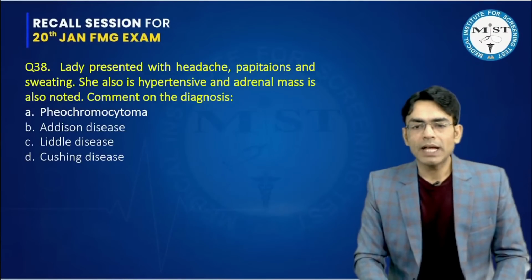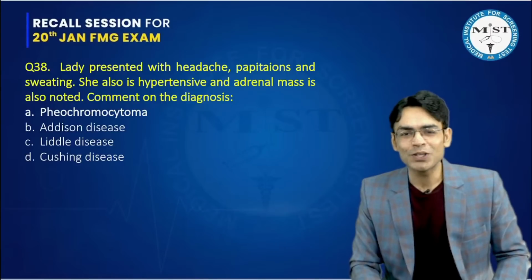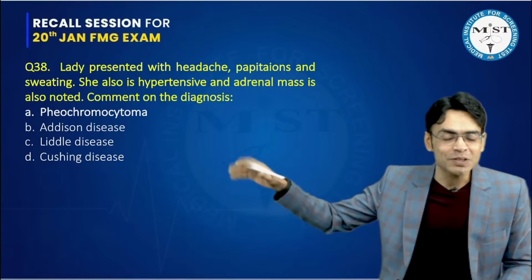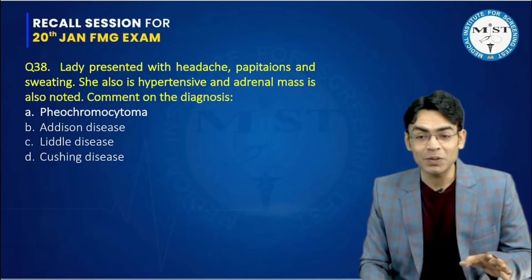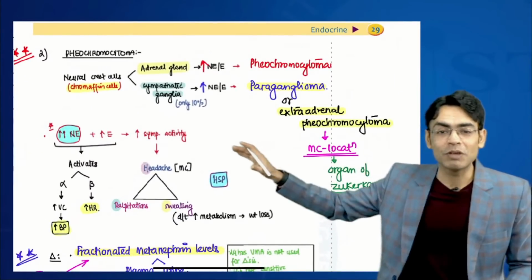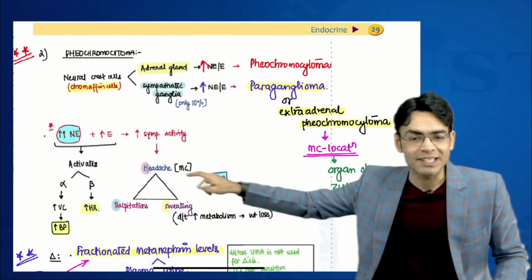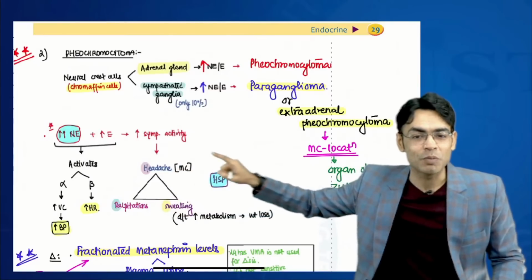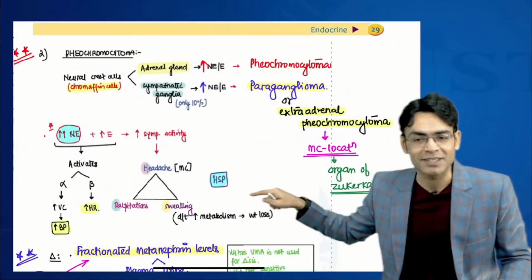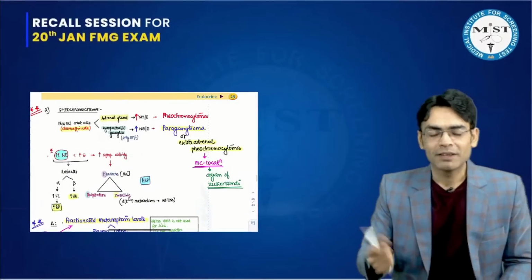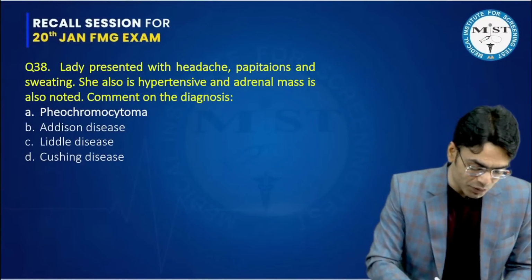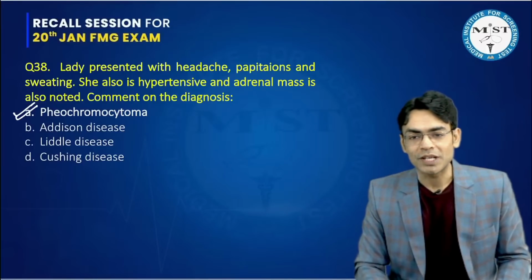A lady presented with headache, palpitations and sweating. She also is hypertensive and an adrenal mass is also noted. Comment on the diagnosis. Now, once you see the options, you understand that they are talking from endocrine, and this is a triad which they have given, and this triad we have seen when we were doing pheochromocytoma. I mean, we have discussed that there is a triad in pheochromocytoma, which I said becomes HSP, but this is not Henoch-Schönlein purpura, this is headache, sweating and palpitations. Okay. So again, this is a straight question which has come from our notes, and it is pheochromocytoma.